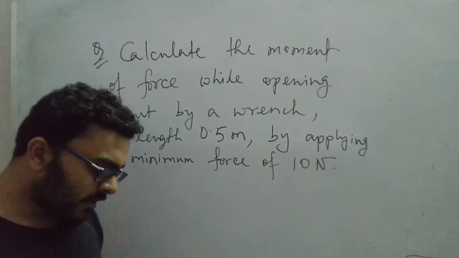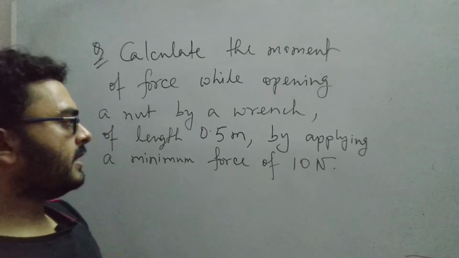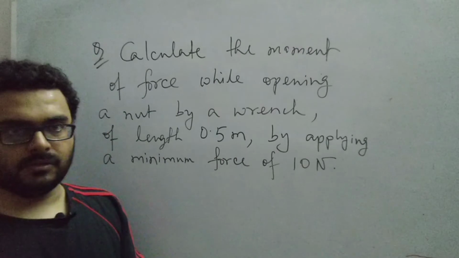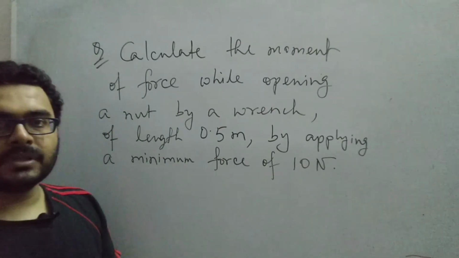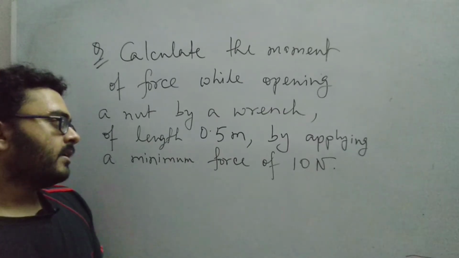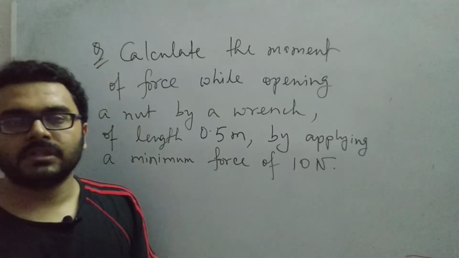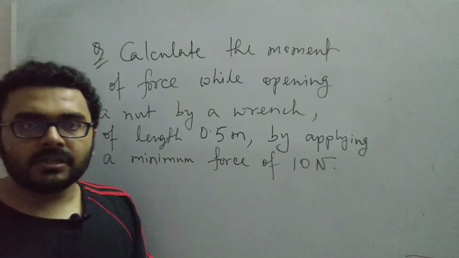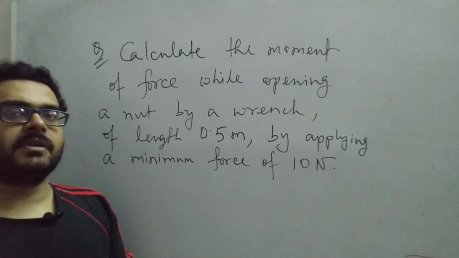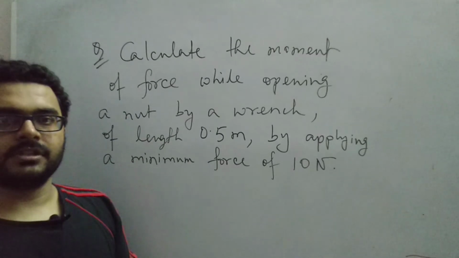Now remember this point: when you are opening a nut or opening something by rotating it, and you are applying the minimum force, then obviously your perpendicular distance should be maximum from the axis of rotation.